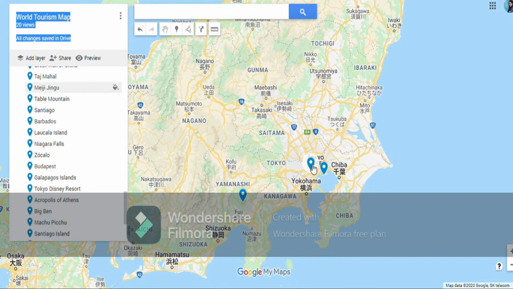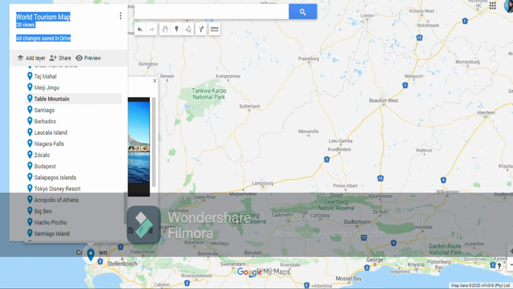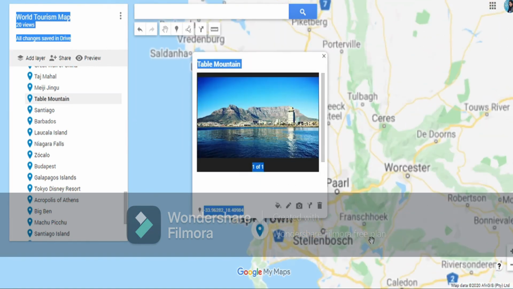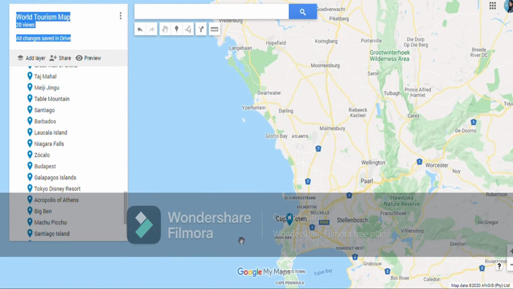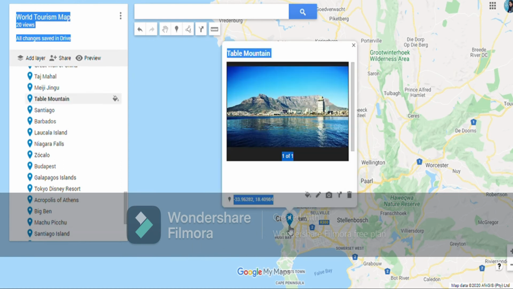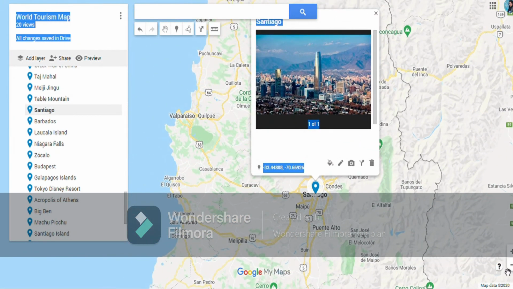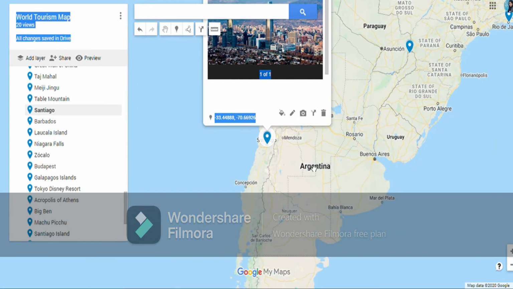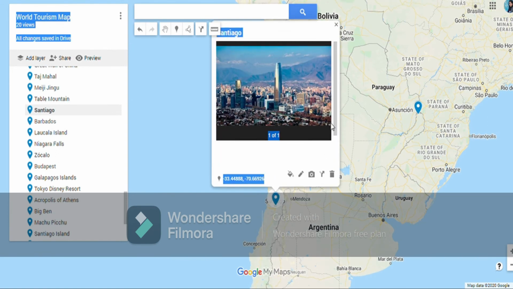Then we have Table Mountain of Cape Town. Cape Town in South Africa. In the south we have this Cape Town, city of Cape Town in South Africa. We have these Table Mountains. Then we have the city of Santiago. Here we have the city of Santiago in South America, in Chile. So this is in Chile, Santiago.